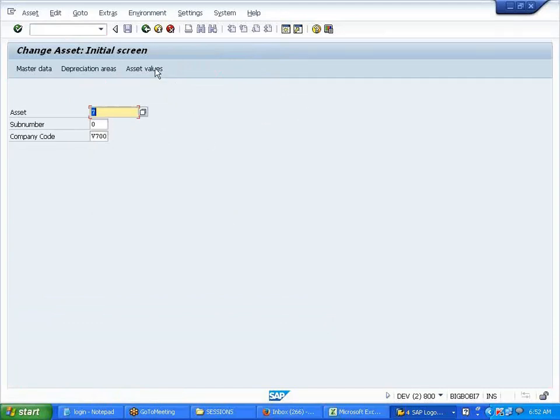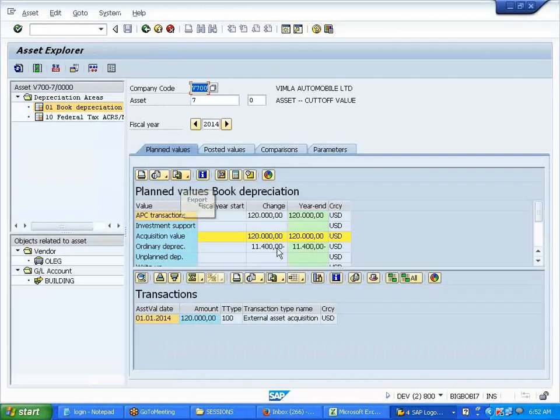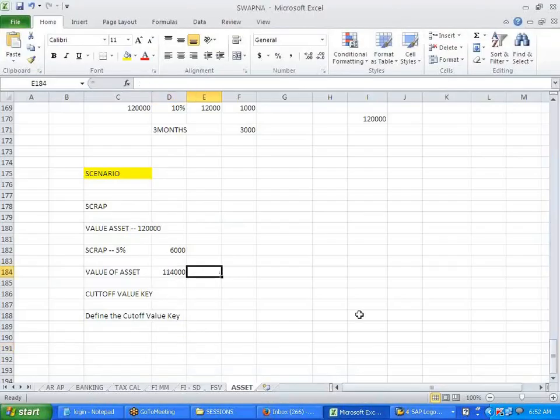Now look at the asset. Now I look at the asset values over here. Correct or wrong? 11,400. Because the value has reduced to 114,000, right? That's what we said. On this, 10% is how much? 11,400. Yes.